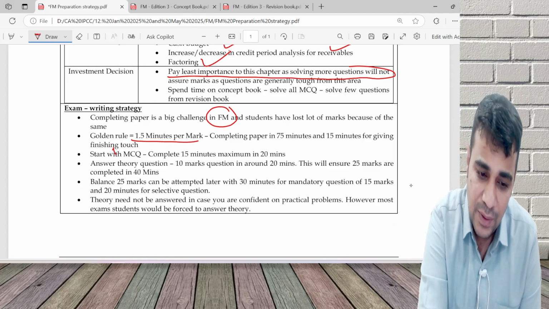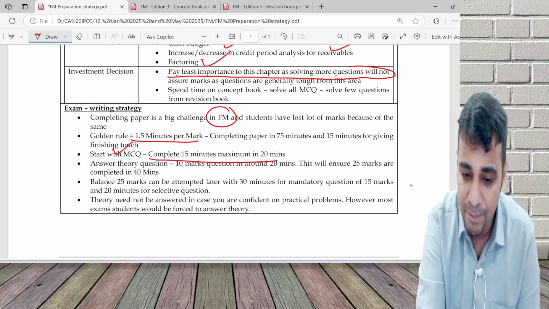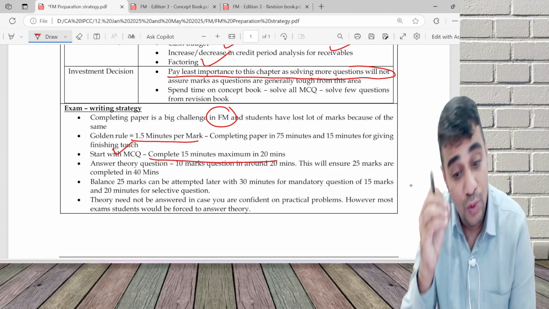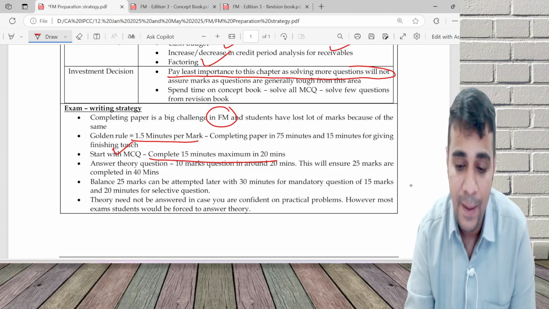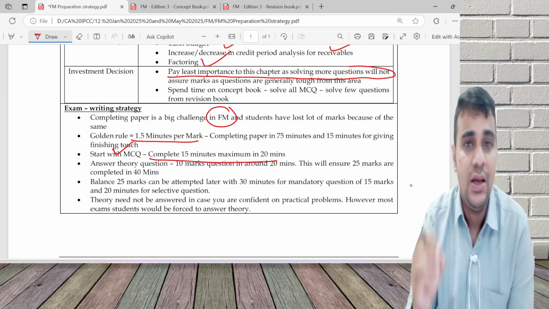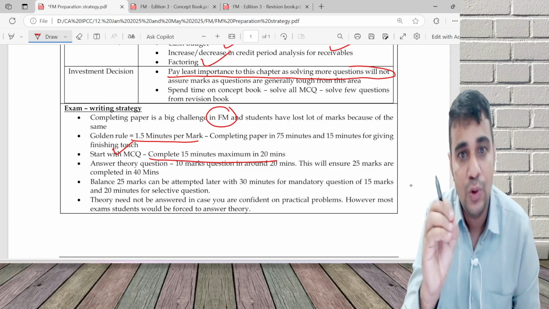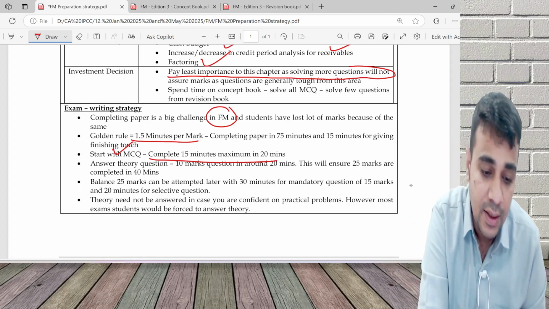You can start with MCQ, complete this in 20-25 minutes, then do the theory question, then do the mandatory question, and finally you choose the other one optional question, because you'll have one mandatory question of 15 marks, and questions 2, 3, 4 need not all be answered.